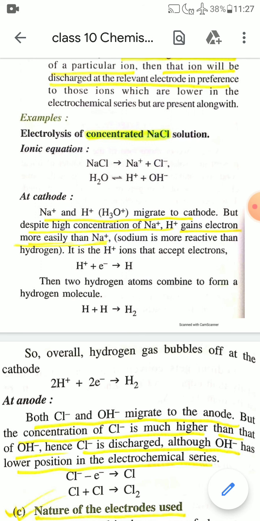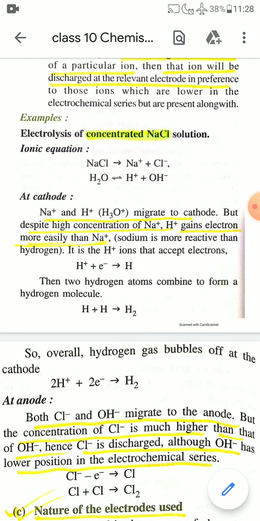So during electrolysis of concentrated NaCl solution at cathode, Na+ and H+ migrate to cathode, but despite high concentration of Na+, H+ gains electron more easily. The tendency of gaining electrons is higher for H+. That's why H+ ion will be discharged at cathode first.